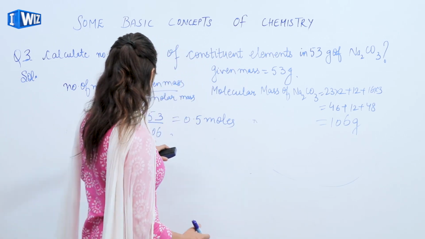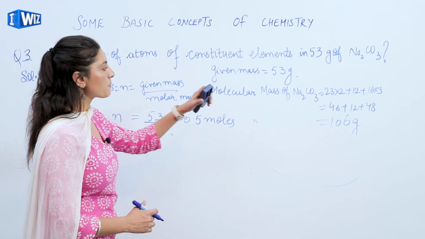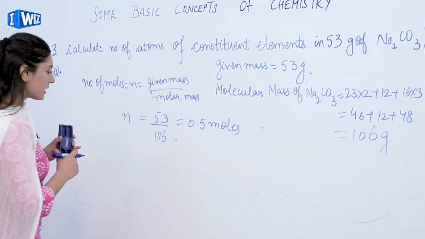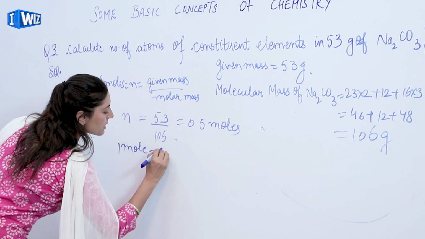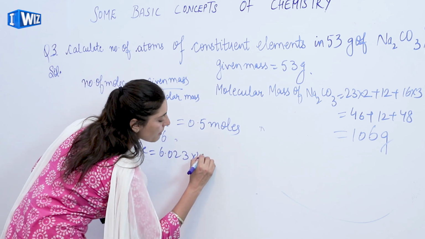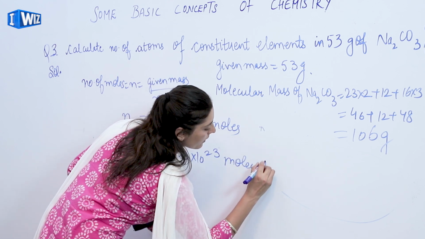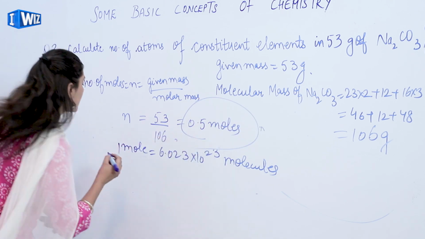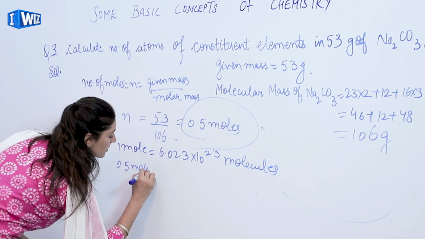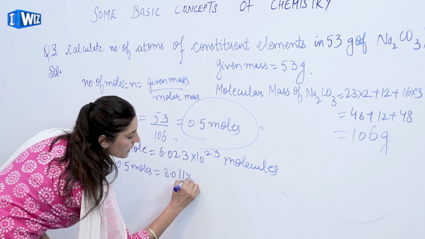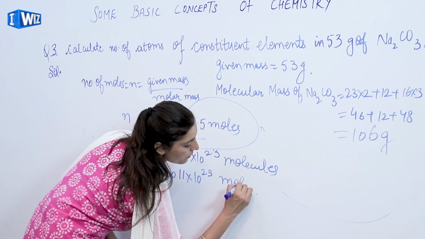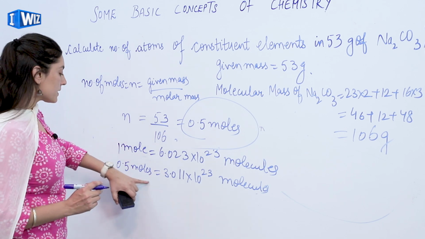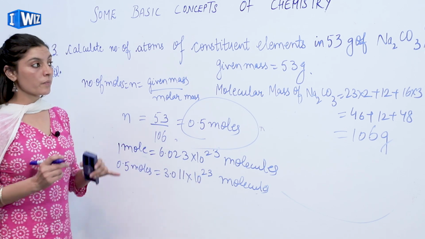As I was telling you, we have found that in this particular 53 gram of sodium carbonate we have 0.5 moles. Now I know that 1 mole is equivalent to 6.023 into 10 raised to the power 23 molecules, and if I have to find the number of molecules in 0.5 moles, it is equivalent to 3.011 into 10 raised to the power 23 molecules. 0.5 means this particular value divided by 2. So in 0.5 moles, we have these many molecules.